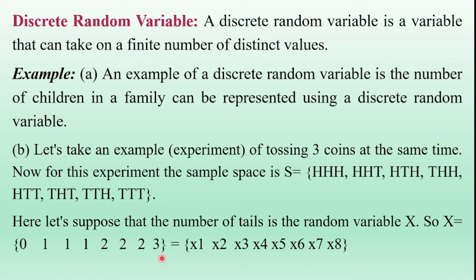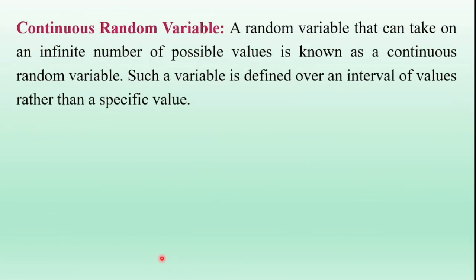Next, we are going to discuss the continuous random variable with examples. A random variable that can take on an infinite number of possible values is known as a continuous random variable. Such a random variable is defined over an interval of values rather than a specific value.